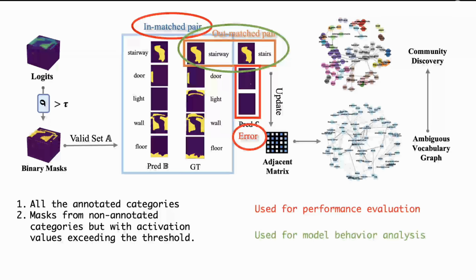Here's an overview of our entire framework. We start with the model's logits and generate binary masks by applying a confidence threshold. Next, we perform matching between the predicted and the ground truth masks, resulting in three types of pairs. To better understand the model's behavior, we build an ambiguous vocabulary graph based on these relationships and perform community discovery to reveal clusters of confusing labels or vocabularies.